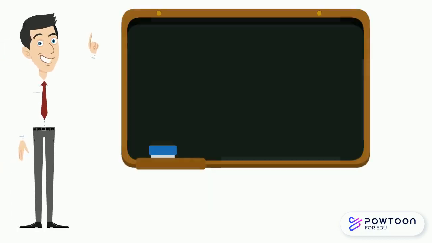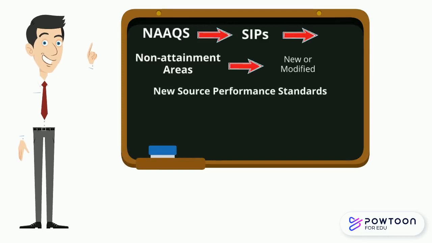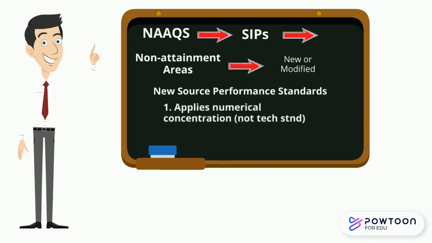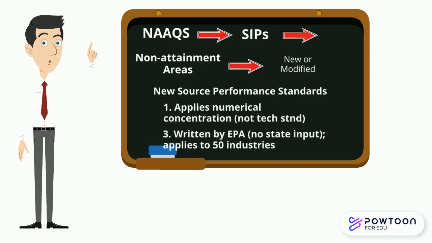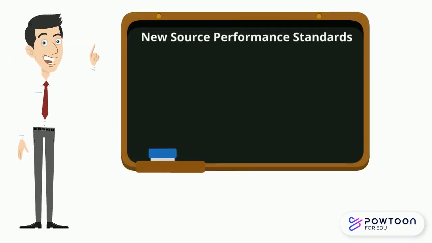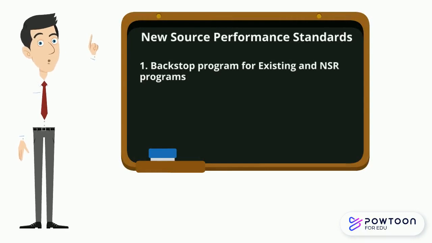The New Source Performance Standards Program, or NSPS, is another program that applies to new or modified sources. NSPS requires reducing emissions by a specific numerical emission limit, and the limits are written by EPA. NSPS applies to about 50 specific industry emitters, such as cement kilns or coal power plants. NSPS serves as a backstop to the existing and new source review programs.